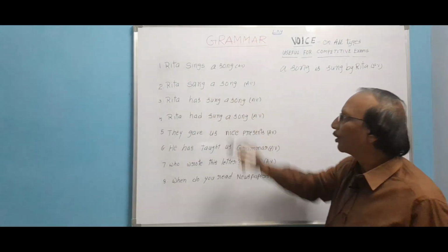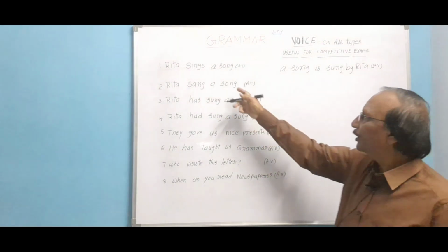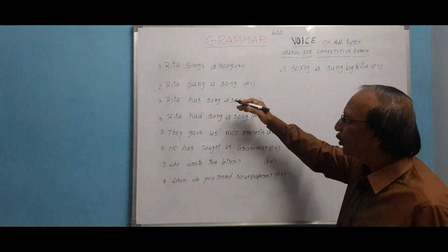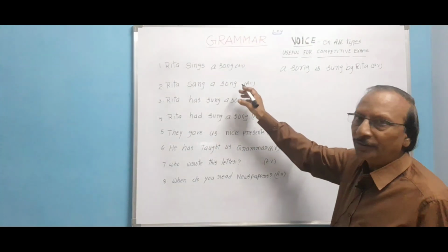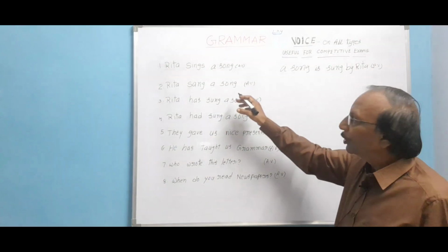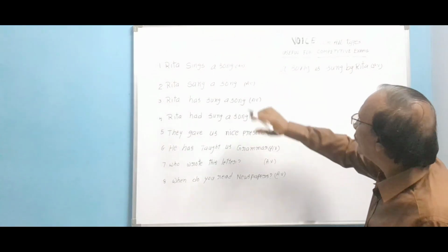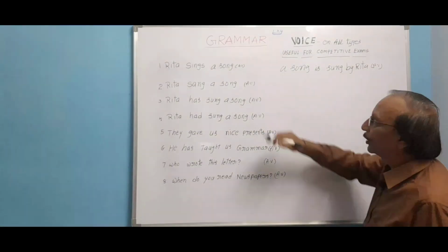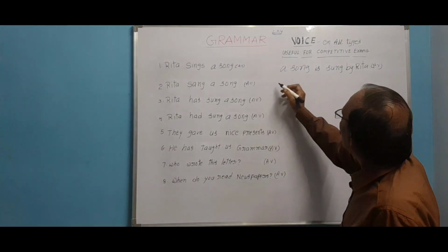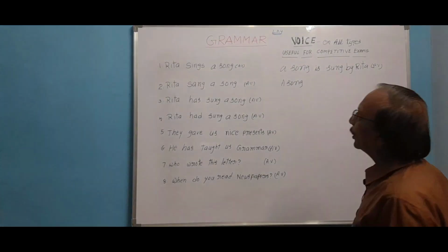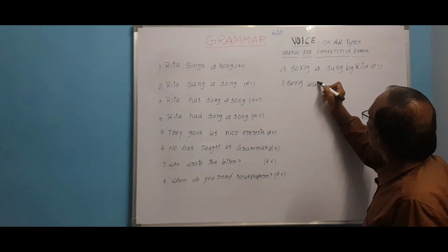Rita sang a song. I have already told you this sentence is in simple past. Now the object is a song, on the same model. I have not changed the sentences because I want to give you a good idea, so I have written the same sentence in different parts of speech. Rita sang a song. A song was, that is singular, that is why the helping verb was.